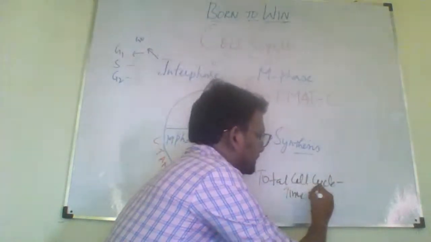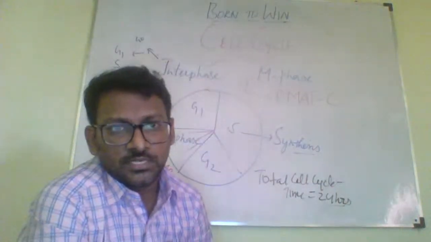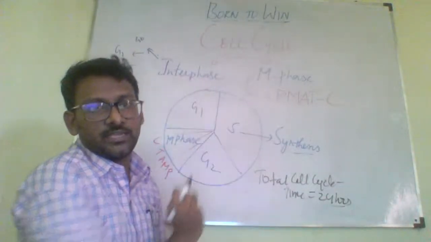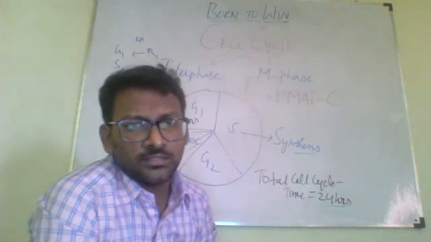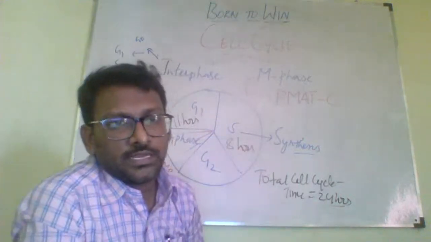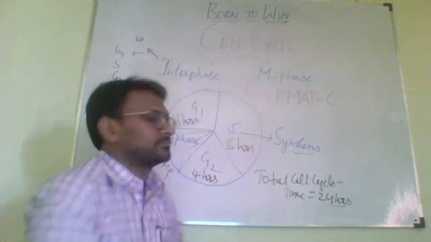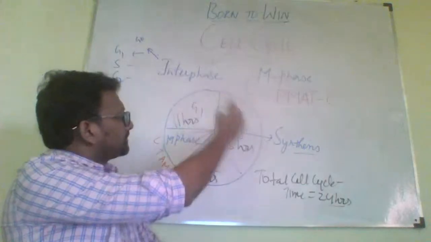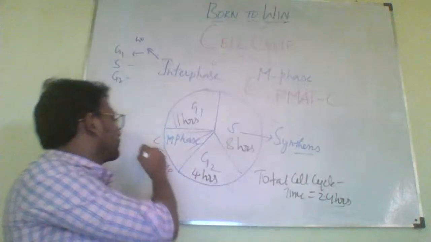time equal to 24 hours. If you distribute it, in the G1 phase the cell would stay about 11 hours. In S phase it stays around 8 hours, and in G2 phase it stays about 4 hours. And in M phase it stays about 1 hour.